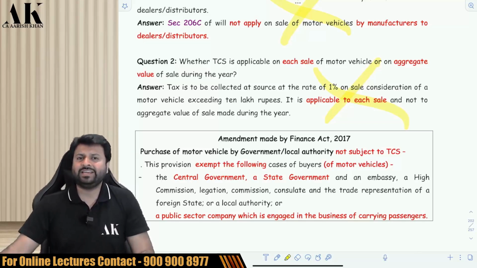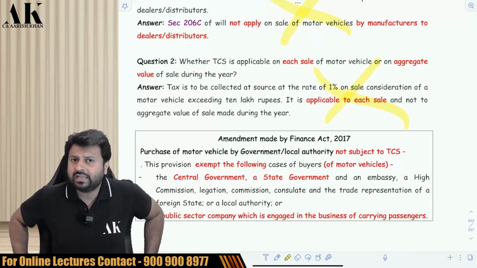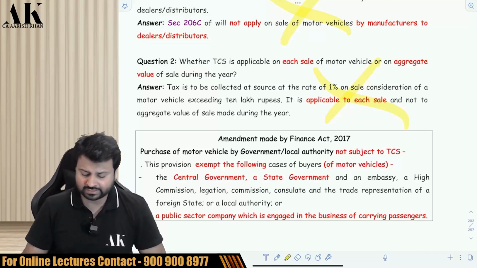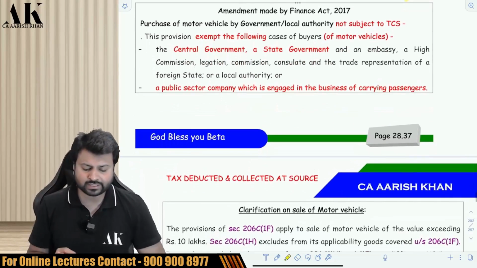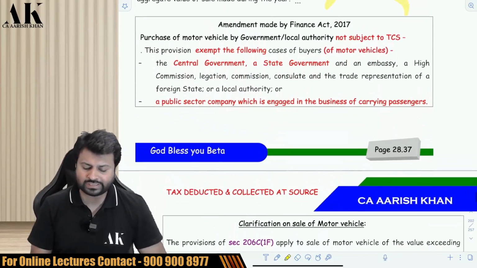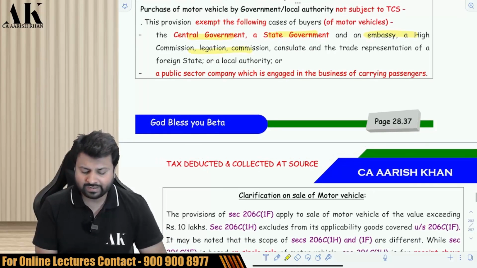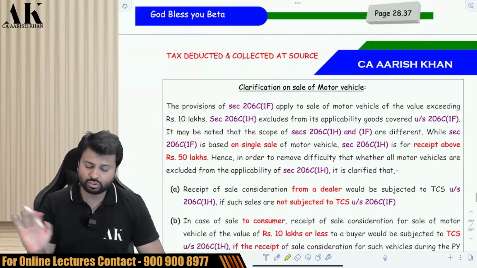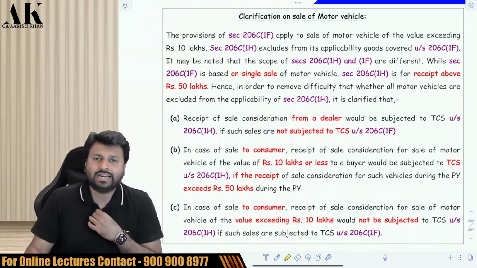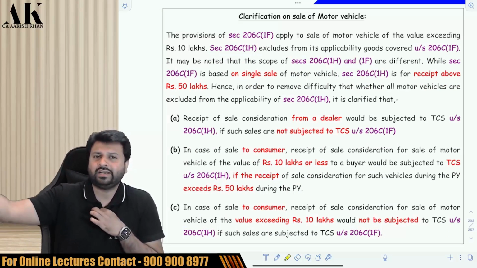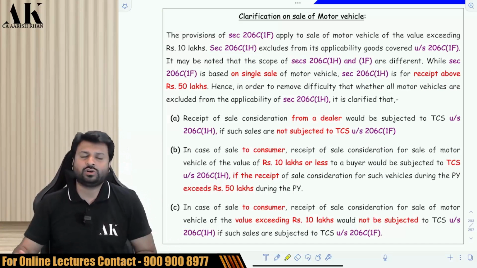If I buy 3 vehicles totaling more than 10 lakh rupees, then the TCS is not applicable. The single vehicle value has to be exceeding 10 lakh rupees. Otherwise, TCS is not applicable. Now, the TCS under this section is not applicable in certain cases if you sell to these people. If the buyer is central government or state government or any embassy or any high commission, etc., TCS is not applicable. If the buyer is a public sector company which is engaged in the business of carrying passengers, TCS is not applicable. If you remember that I have told you in class also, that if you sell to BEST bus or local state transport agencies, then TCS is not applicable in that case.